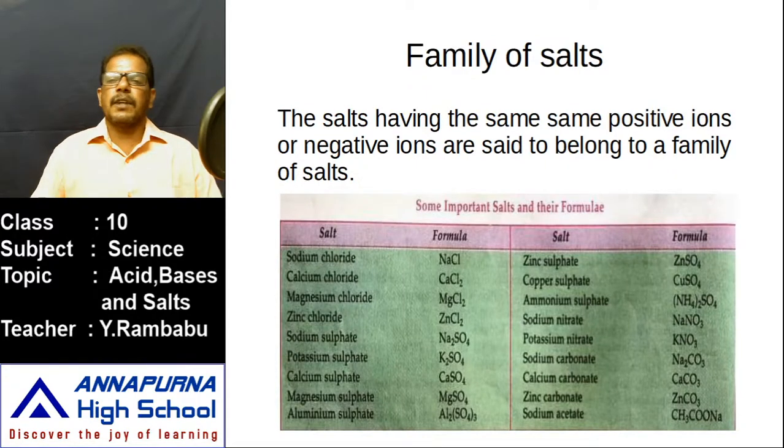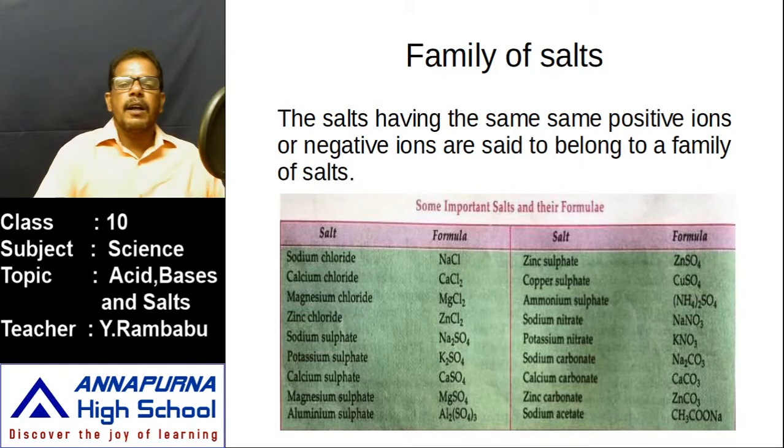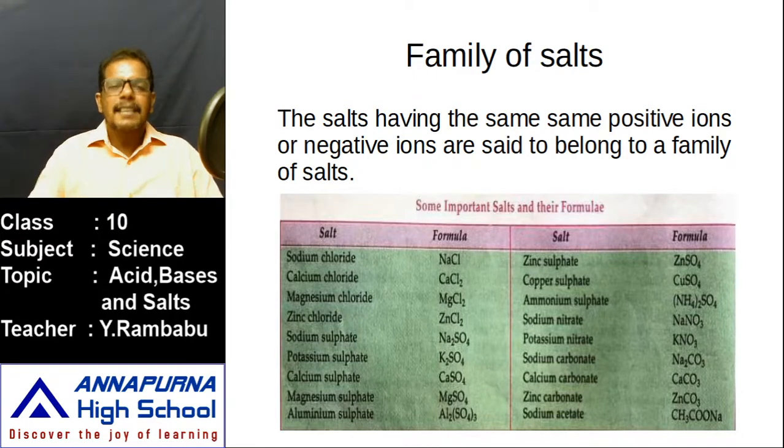Next, the family of salts. In our day-to-day life, we observe the family of a person X and the family of a person Y. Families of some persons are there. In the same manner, families of some salts are also there. What are these families of salts? We observed clearly that a salt is formed by the combination of oppositely charged ions, that means positive ions and negative ions. How is the salt formed? A salt is formed by the combination of positive ions and negative ions.